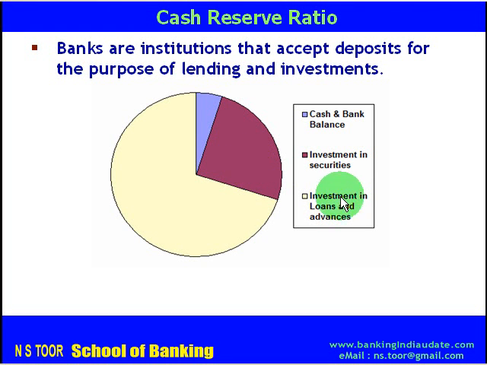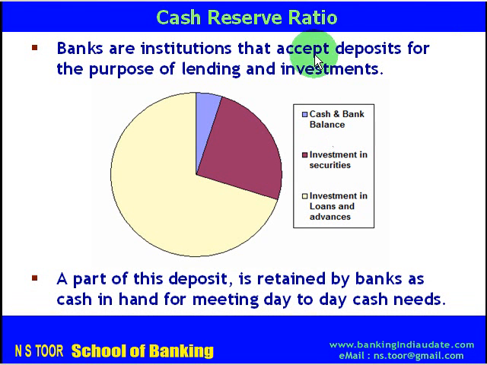But a larger portion of these deposits is given as loans and advances. So this is represented by this portion. Now here we are basically concentrating on this portion, cash and bank balances. So as I said, a part of this deposit which banks are accepting from public, it is kept in the form of cash in hand for meeting day-to-day requirement of cash.